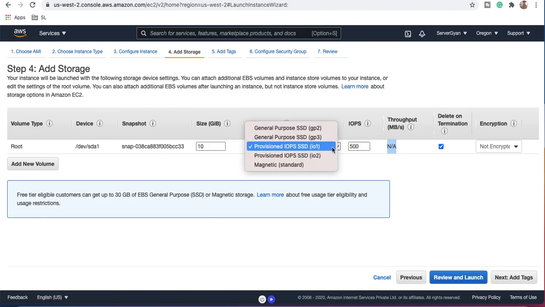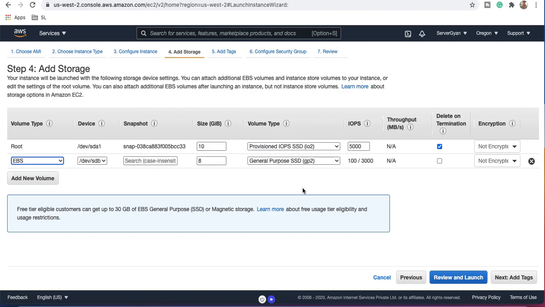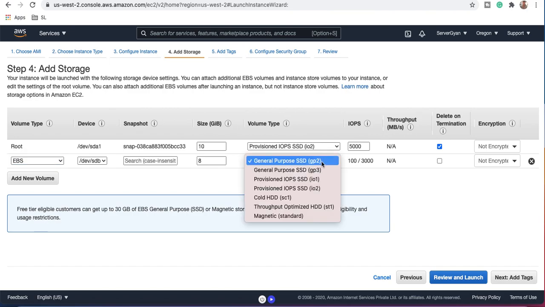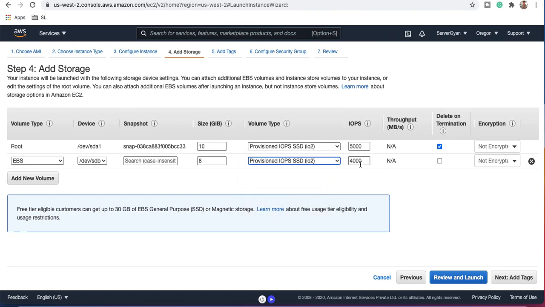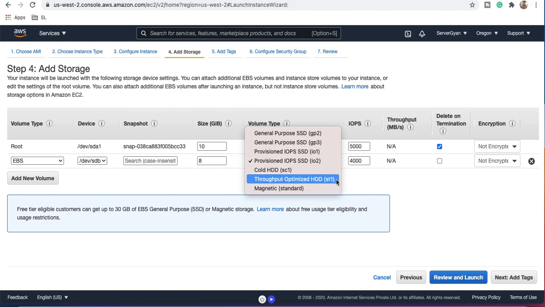But if we talk about IO1, IO2, these are the particular options which we have here. And if you go to different regions, obviously this particular option is in progress, and this is being replicated. Moreover, if you are going to add additional volumes, then you are going to get two more types of volumes here, which is going to be IO2, right? By default, you are going to get 4000 IOPS here. Then after, you have cold HDD and throughput optimized as well.